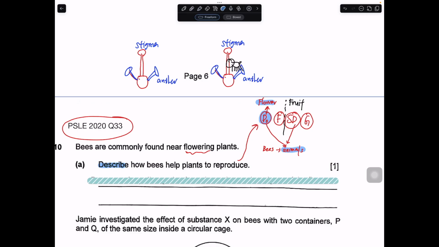First of all, the bee will go in to get the nectar. While going in to get the nectar, some of the pollen grains will get transferred onto its body, and then when it goes to another flower, the pollen grains get transferred onto the stigma. So the main idea is that the pollen grains from the anther get attached onto the bee's body and are transferred onto the stigma. This is really about the pollination process.